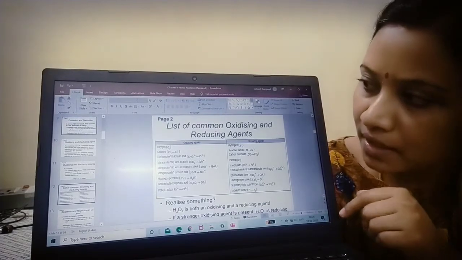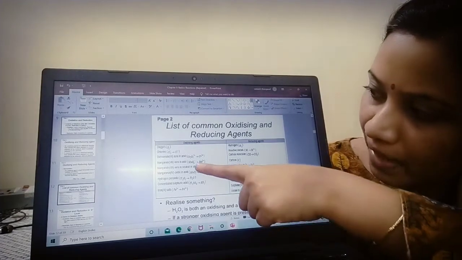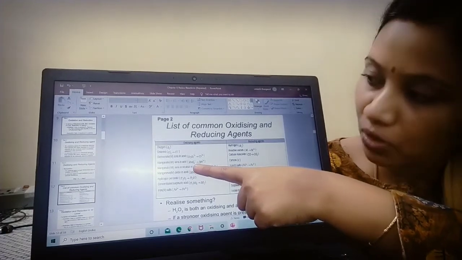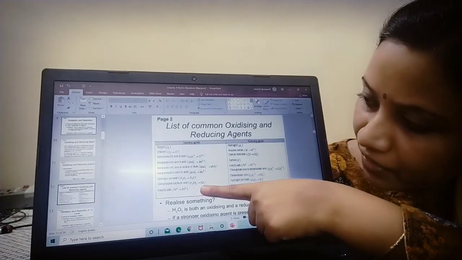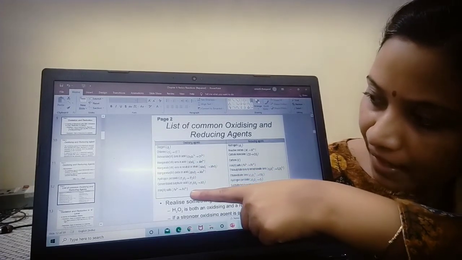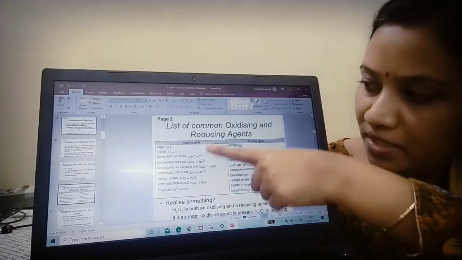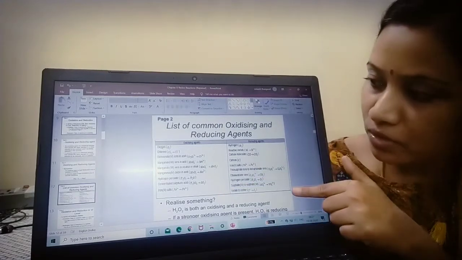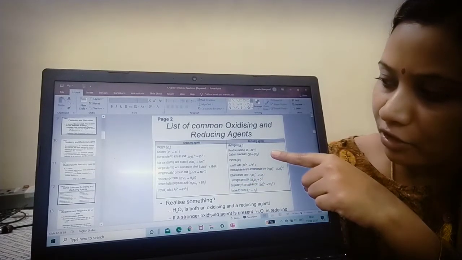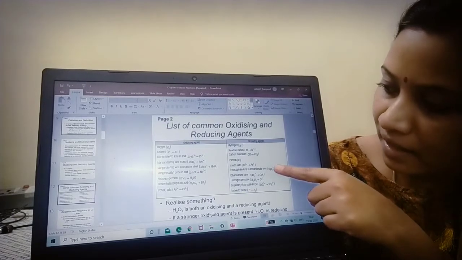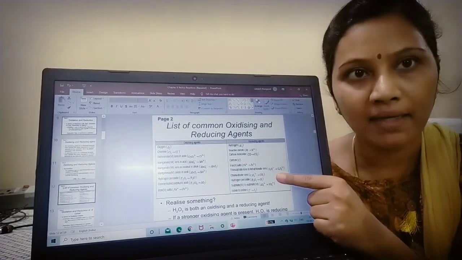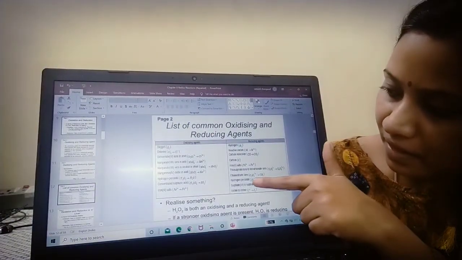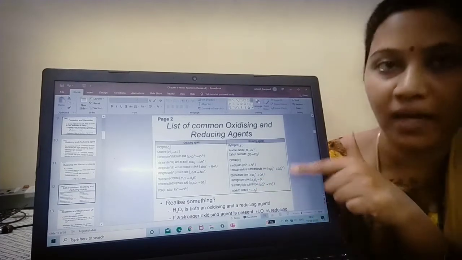Now this tabular column is going to show you the list of commonly used oxidizing agents and reducing agents. See, chlorine, then chromate, then manganese oxide, then we have sulfur dioxide, that is concentrated sulfuric acid, iron, and hydrogen peroxide is commonly used as an oxidizing agent. Now moving to reducing agents, we have hydrogen and all reactive metals. We have carbon monoxide, iron, thiosulfate, that is S2O3 minus. S stands for thio, okay, thiosulfate. Then we have hydrogen peroxide, sulfate, iodide, etc.